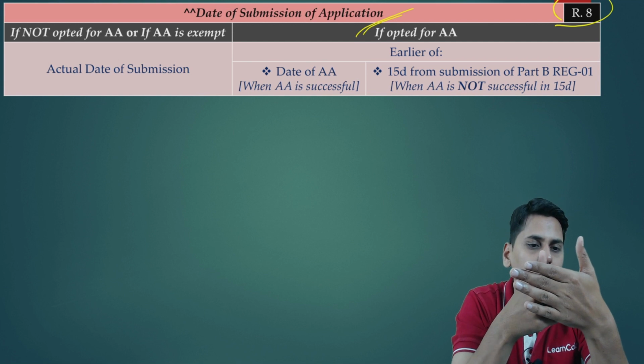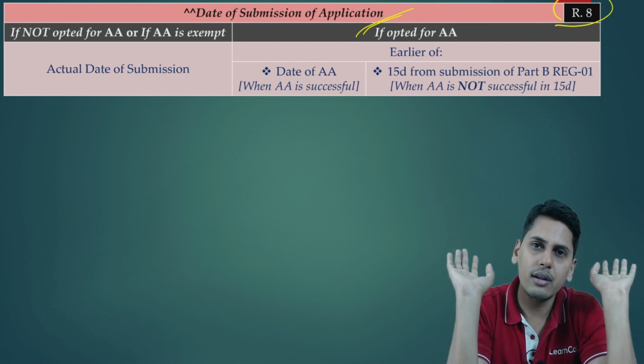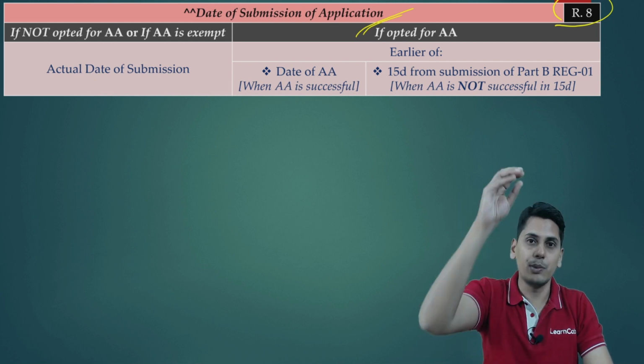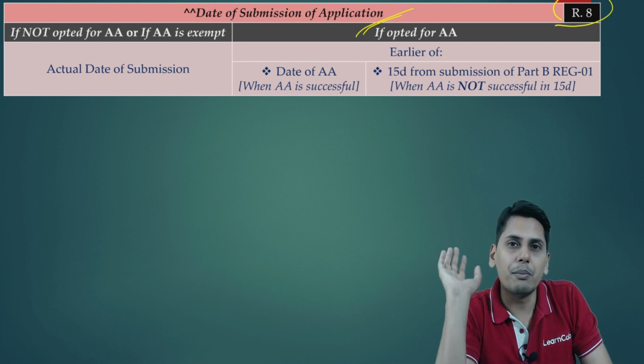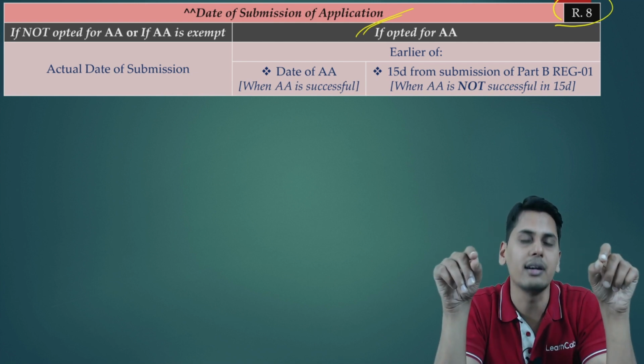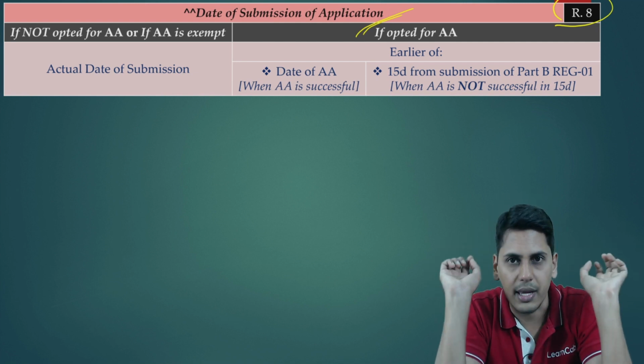Are you opting for Aadhaar authentication? No. Never mind. The date on which you submit it is the date of submission of application. You will receive the acknowledgement on the same day. You will receive the reference number on the same day itself. That day is going to be treated as the date of submission of application.